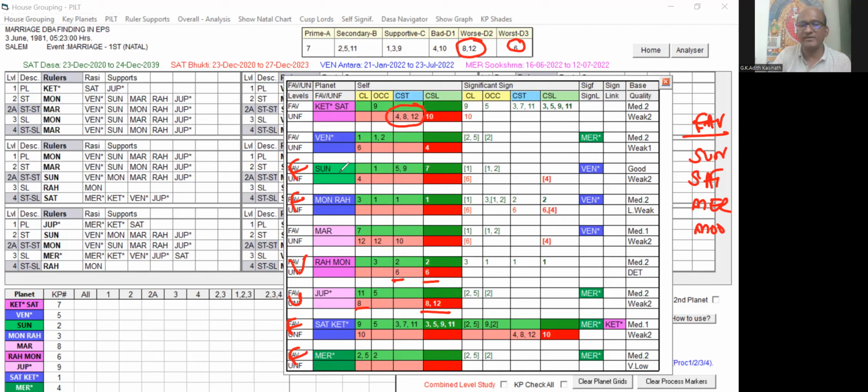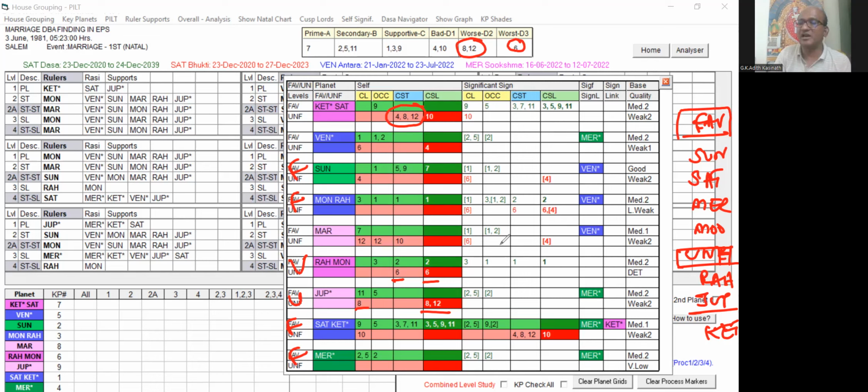Then similarly, unfavorable key planets. What are the unfavorable key planets? Especially Jupiter and Rahu. Rahu is 6 star lord and 6 sublord. Then Jupiter is the 8th lord and 8 and 12 cuspal sublord. This is the unfavorable key planet. Then of course, Ketu also has 4, 8, 12 obstacle giving. That also we can take as the last one. So importantly, Rahu and Jupiter are unfavorable, and Sun and Saturn are more favorable key planets.